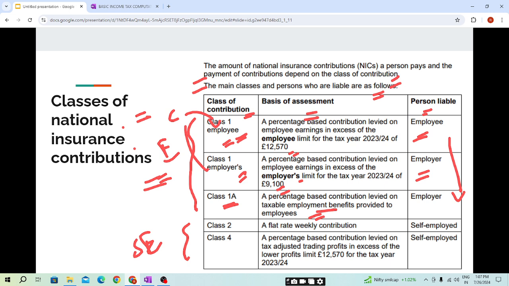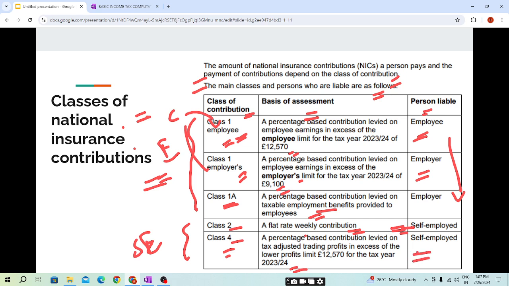the amount. Now coming to class 2 and class 4. Class 2 is a flat rate weekly contribution. The person liable here is the individual, the self-employed individual. Class 4 NIC is a percentage based contribution levied on tax adjusted trading profits in excess of the lower profits limit of 12,570 pounds for the tax year 22-23.